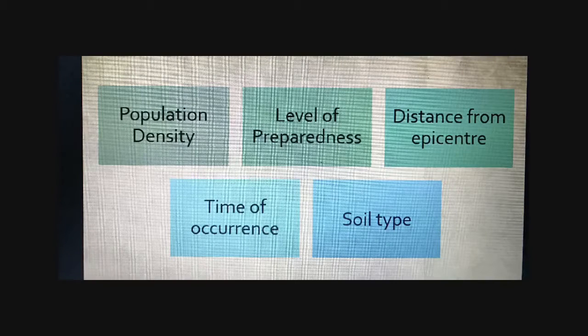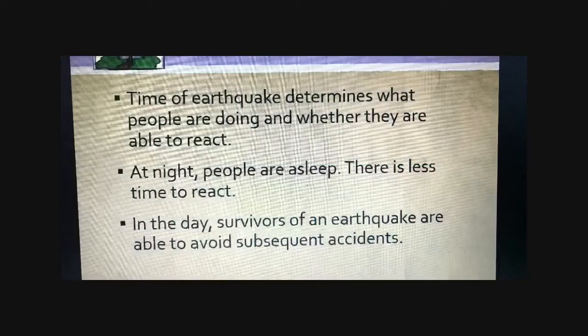Next factor we're looking at is time of occurrence. Time of occurrence refers to what time of the day the earthquake actually strikes. Time of occurrence actually affects the reaction time of the people who are affected by the earthquake. So if earthquake happens in the day, the people who are affected are awake and are able to take contingency action. However, if the earthquake occurs in the middle of the night, people tend to be asleep, and as a result, there is a longer reaction time required.